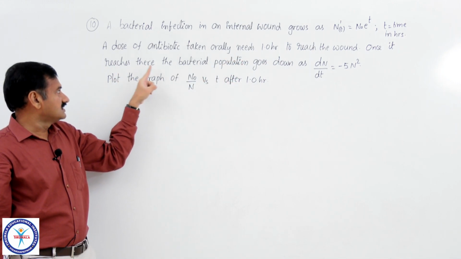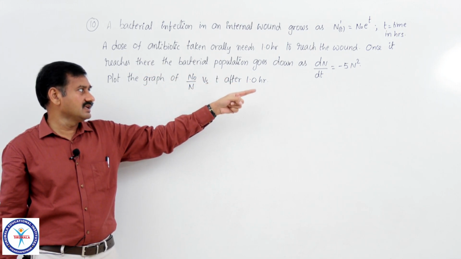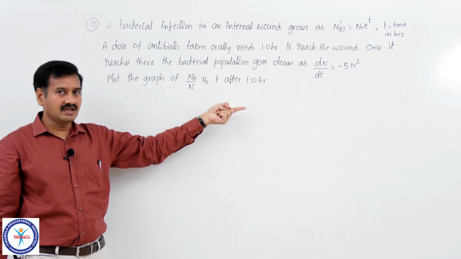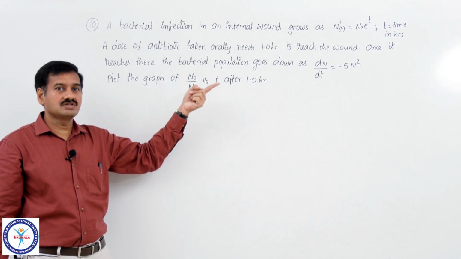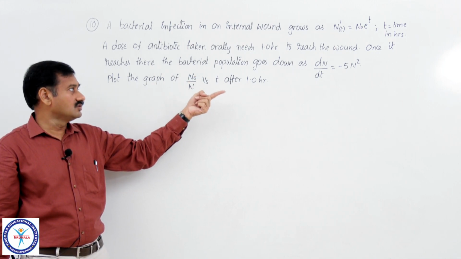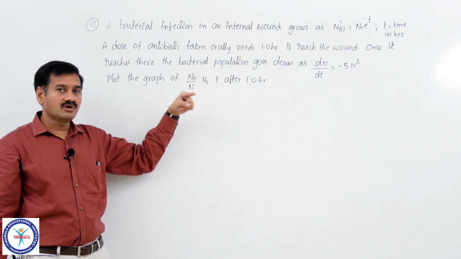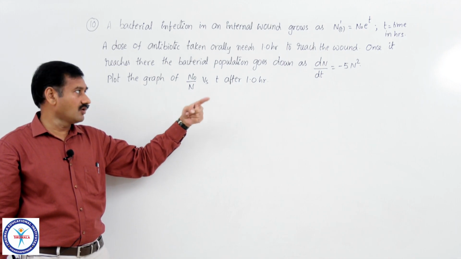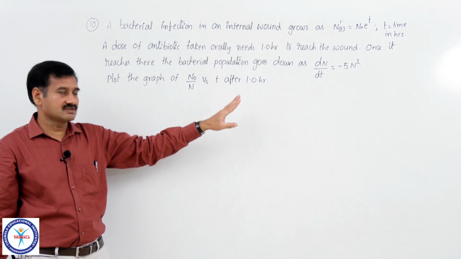Then once it reaches there, the bacterial population goes down as dN by dt equal to minus 5N square. If no antibiotic is taken, there may be large growth of the bacterial population, but due to the antibiotic taken by the patient, there is a decrease in the growth of bacteria, and that growth now follows the equation dN by dt is equal to minus 5N square.